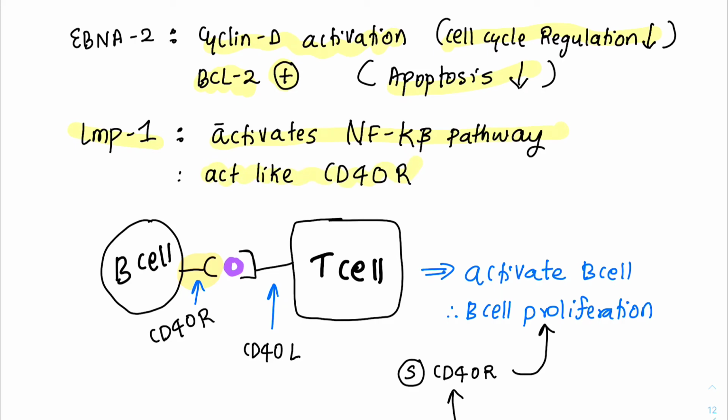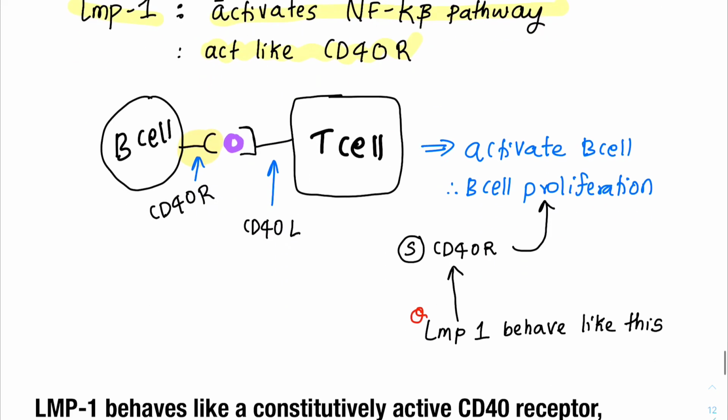What do you mean by a CD40 receptor? I'll explain the concepts here. So as you can see, this is a B cell. B cell has a CD40 receptor. On the CD40 receptor, T cell brings an antigen and presents the CD40 ligand. So CD40 ligand with an antigen, when attached to CD40 receptor, stimulates the B cell. And the B cells are activated, B cells undergo proliferation.